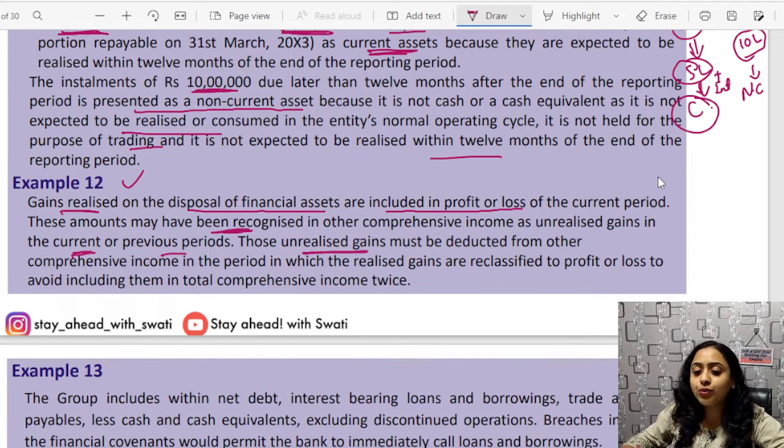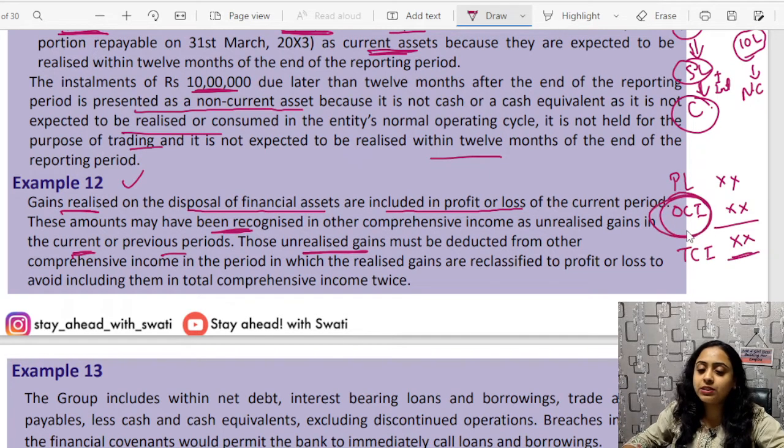See, I have told you that you have P&L and OCI, which together become TCI. Okay, so if something was already added to OCI, then you need to remove that from OCI and then add or adjust it into P&L.